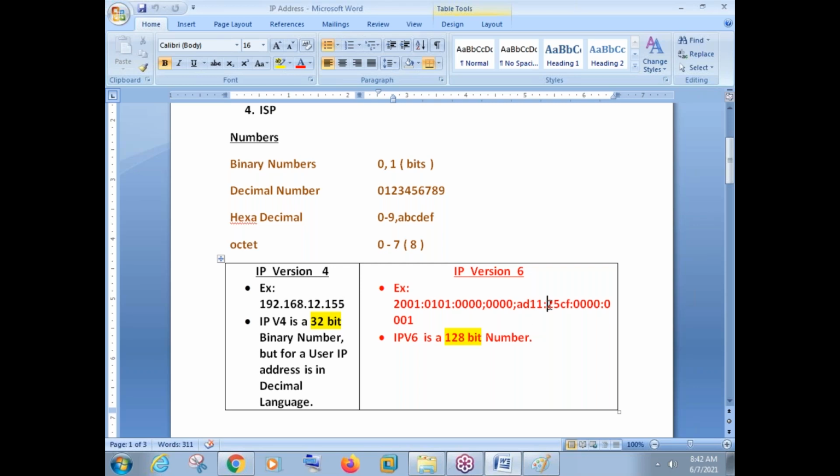Now coming to IP version 6, we can say hexadecimal. See, there is a number called 25CF AD11. That means I'm using some alphabets here as well as the decimal numeric numbers. So that is your IP version 6. So I repeat again, IP version 4 is in the form of decimal for a user.